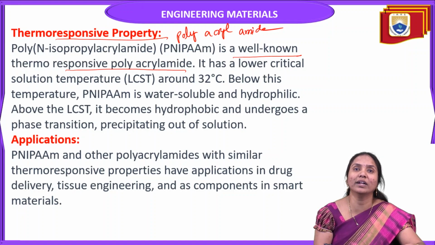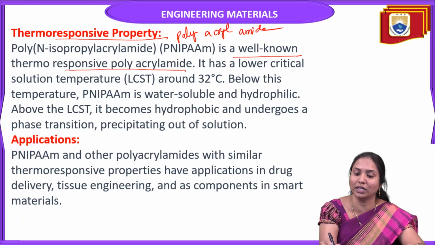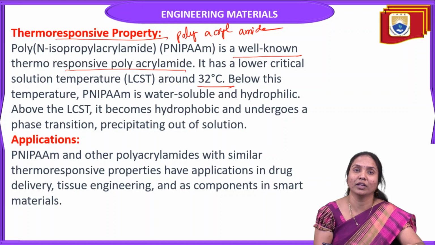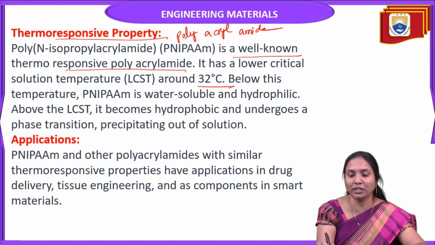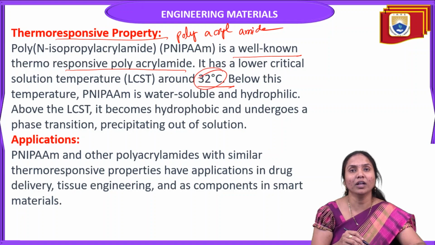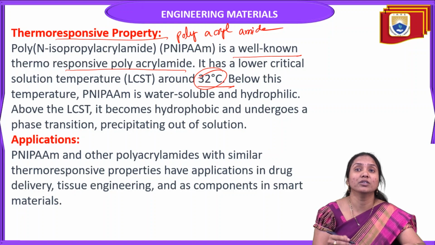Its lower critical solution temperature is around 32 degrees centigrade. Below this temperature, PNIPAM is water soluble.